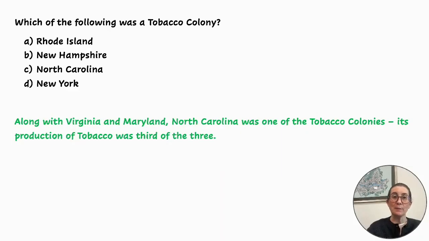Which of the following was a tobacco colony? A. Rhode Island, B. New Hampshire, C. North Carolina, or D. New York. Along with Virginia and Maryland, North Carolina was one of the tobacco colonies. Its production of tobacco was third of the three. So the answer here is C.